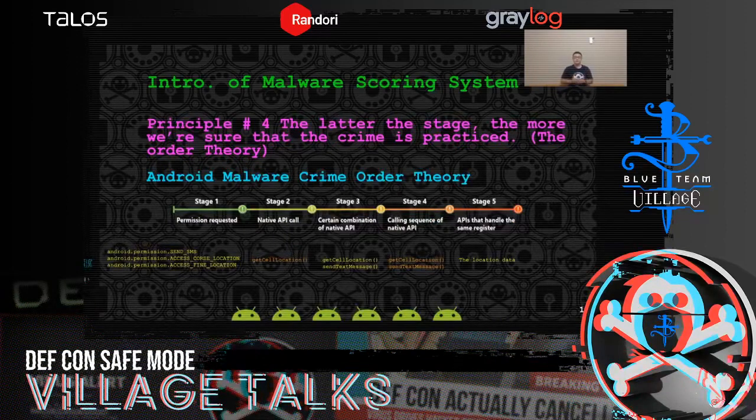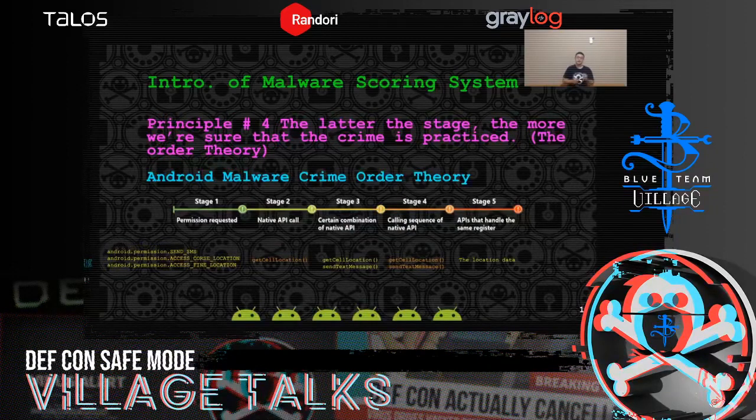And in this theory, we also have 5 stages for the crime. For example, if a malware tries to send out your location data by using SMS, in stage 1, we would check if the related permission is requested by the malware. And then we would check if the key native API is called. And in stage 3, we will see if a certain combination of native APIs exists.